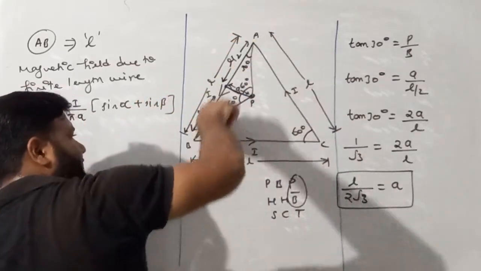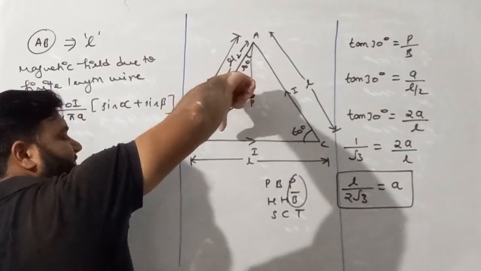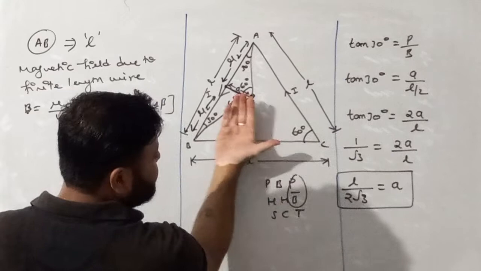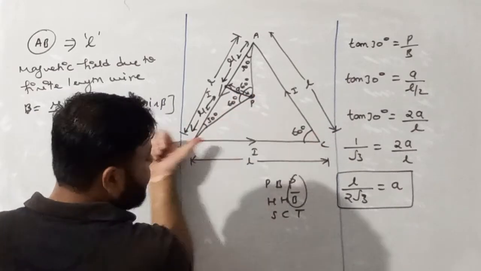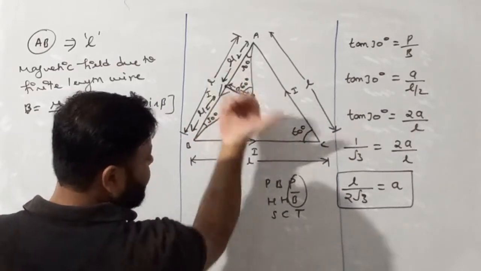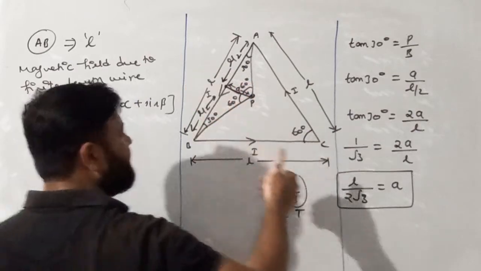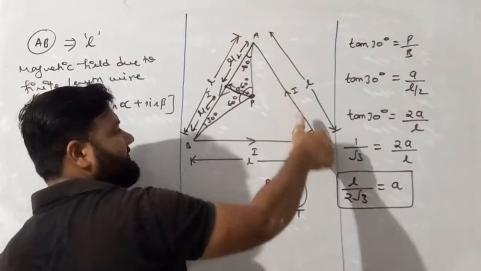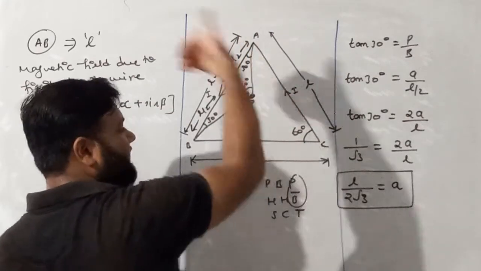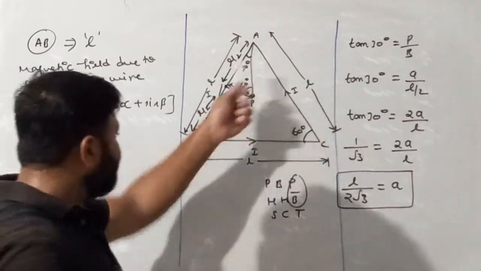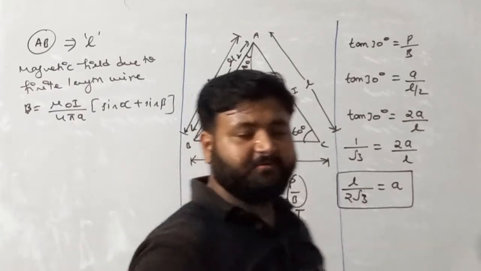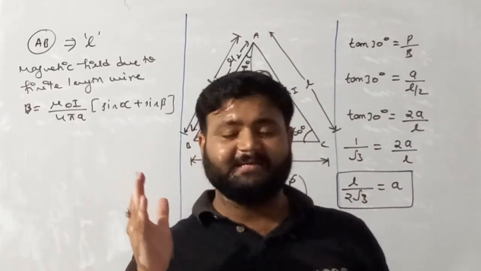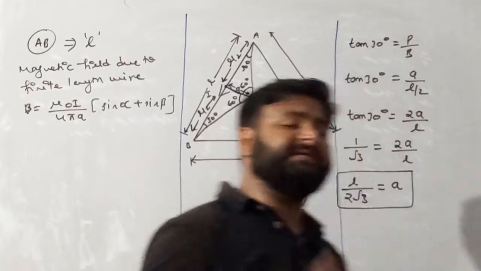So due to AB, the direction of magnetic field is away. Similarly, if I place my thumb in the direction of BC, again current is in this side, so thumb is in this side, again the direction of magnetic field is outside. Similarly, for AC, again I'll place my thumb in the direction of current and curl the finger, curling of finger comes outside. So basically all the sides are equal, all the sides carry same current and all the sides give the direction of magnetic field same.